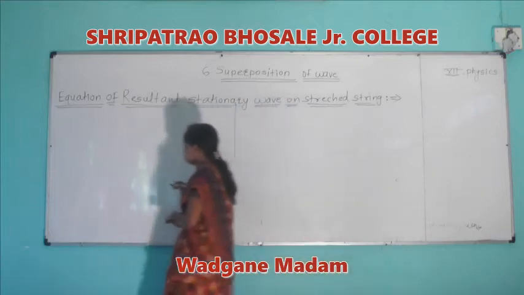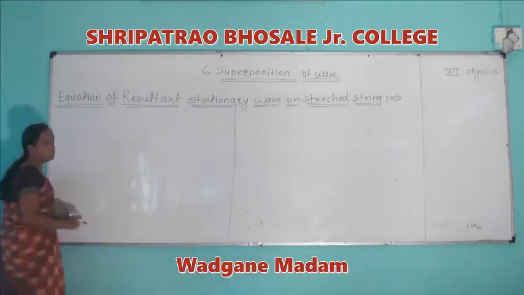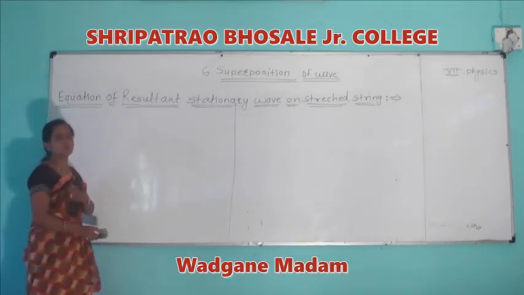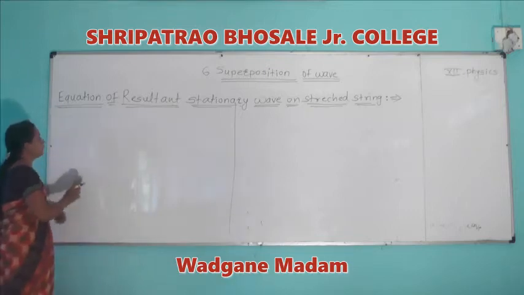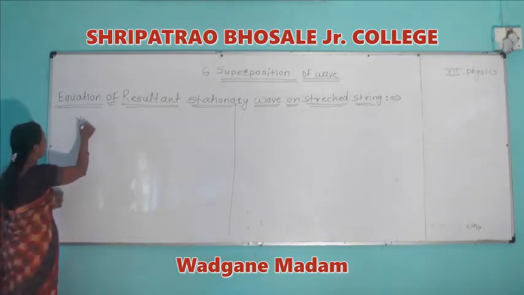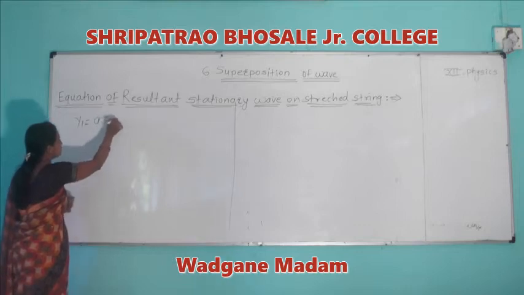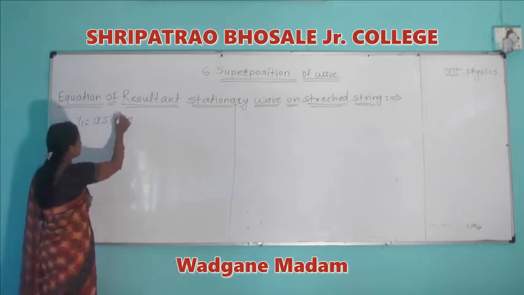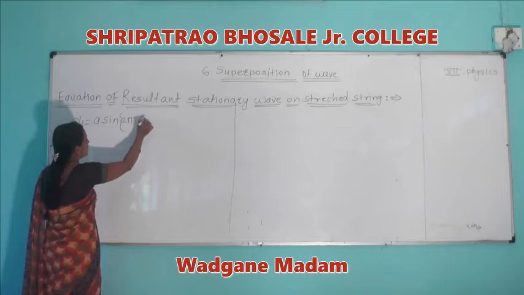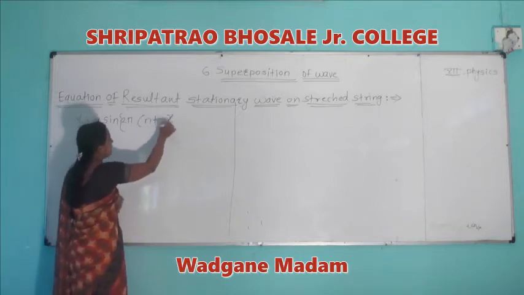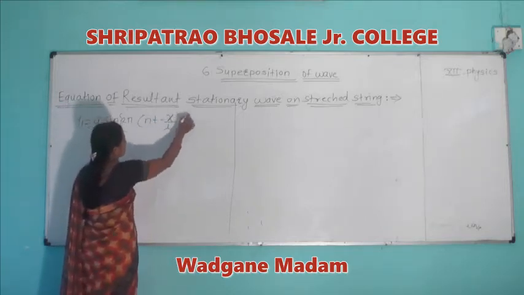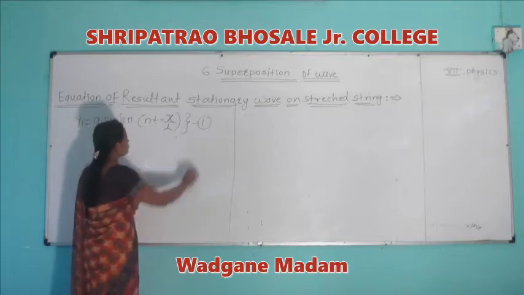For that purpose we consider the equations of two simple harmonic progressive waves. The first equation is y1 = a sin 2π(nt − x/λ), say equation number 1.